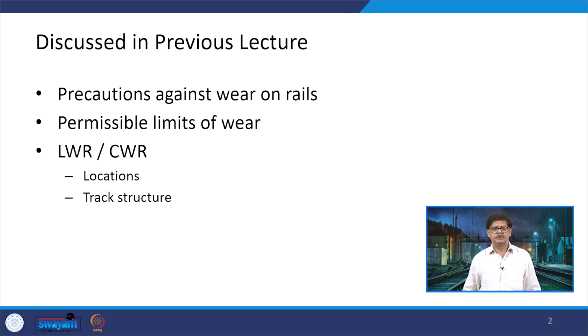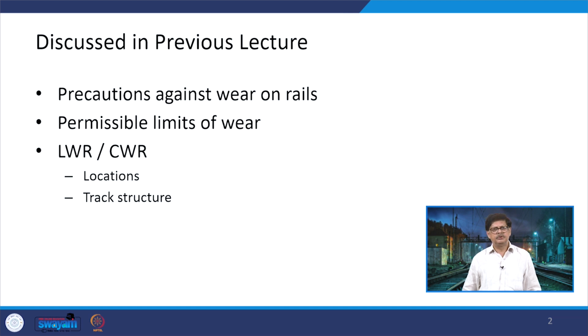And there we talked about the locations where these type of rails can be used or even should not be used. Along with that, we have also talked about the track structure which should be provided, and when we say track structure, it means we are talking about the ballast, the rail section, type of sleepers, etc., which should be used as a part of it.